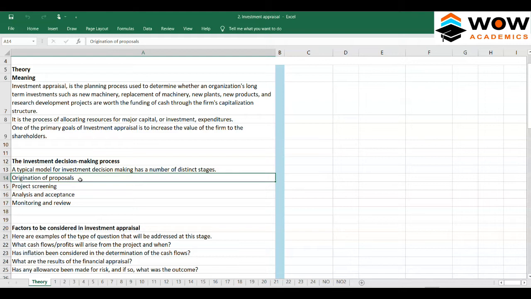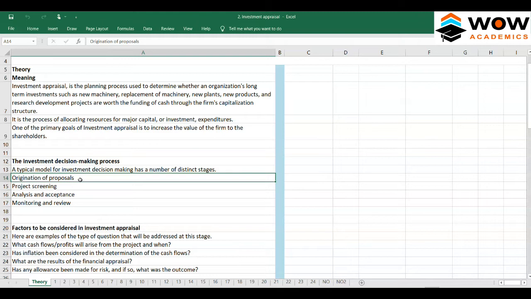So each person, something like the CFO, CMO, the chief marketing officer, or chief technical officer, or any other employee in the company at the top level, will come up with a proposal. For example, the marketing officer will say, let's put a lot of money in brands and advertising, and let's try to organically push the product. The CFO would say that will all take a lot of time, so what we shall do is buy another company, buy our competitor, and then we can integrate them with us. So that would be a better strategy.